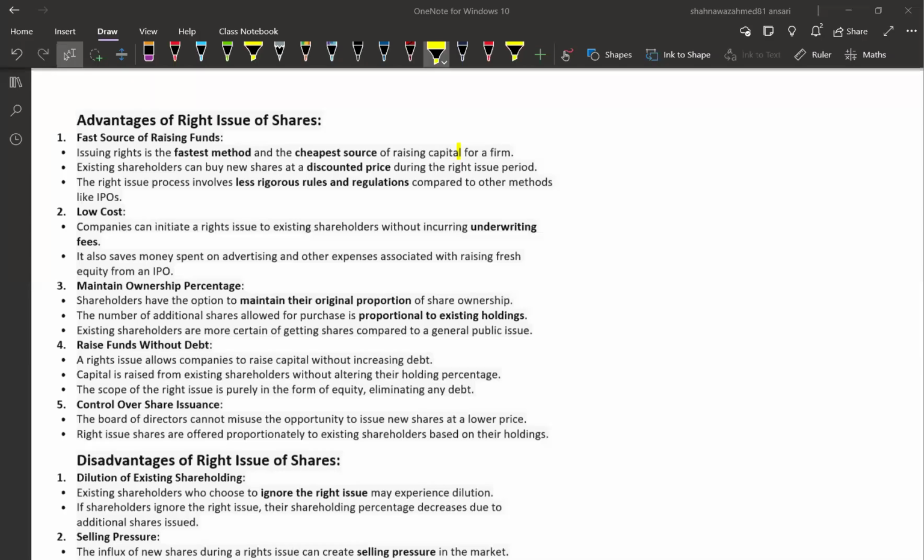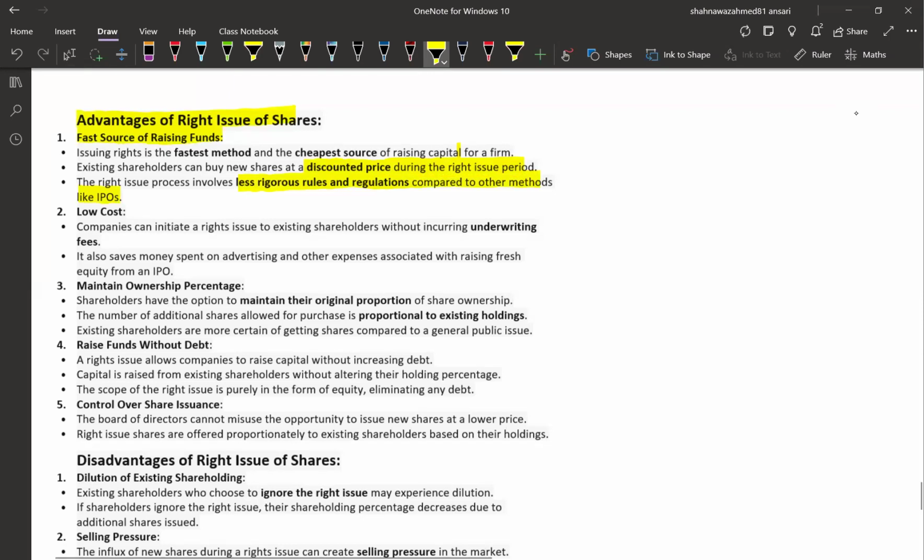Now let's discuss the advantages and disadvantages of a right issue for the company. First of all, advantages. The first advantage is that it is a fast source of raising funds. Issuing rights is the fastest method and the cheapest source of raising capital for a firm. Existing shareholders can buy new shares at a discounted price during the right issue period. The right issue process involves less rigorous rules and regulations compared to other methods like an IPO. So this is very handy, and an easy and cheaper source of finance as well.